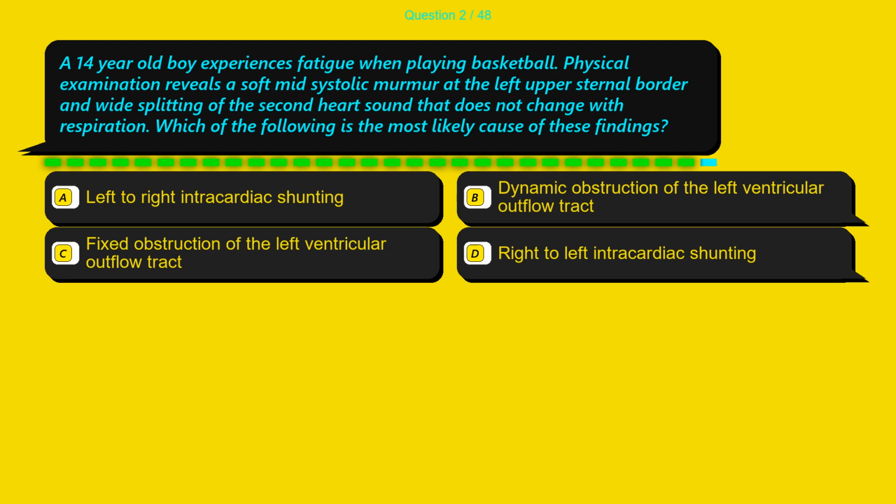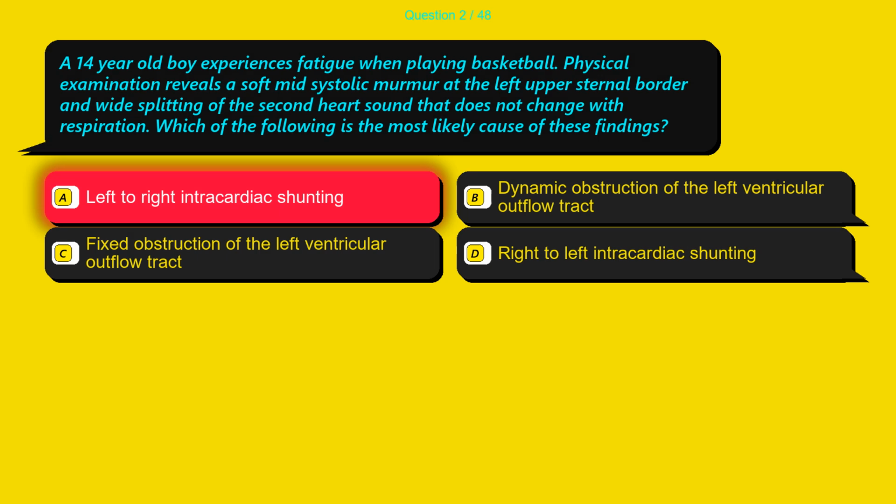Question 2. A 14-year-old boy experiences fatigue when playing basketball. Physical examination reveals a soft mid-systolic murmur at the left upper sternal border and wide splitting of the second heart sound that does not change with respiration. Which of the following is the most likely cause of these findings? Option A, left to right intracardiac shunting. Option B, dynamic obstruction of the left ventricular outflow tract. Option C, fixed obstruction of the left ventricular outflow tract. Option D, right to left intracardiac shunting.